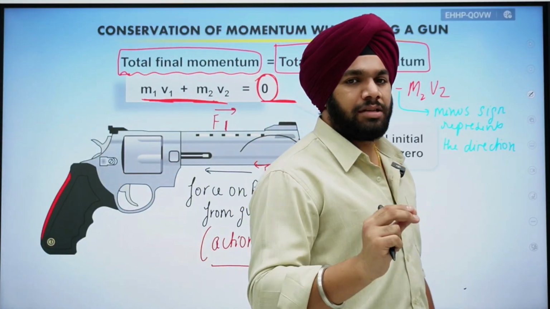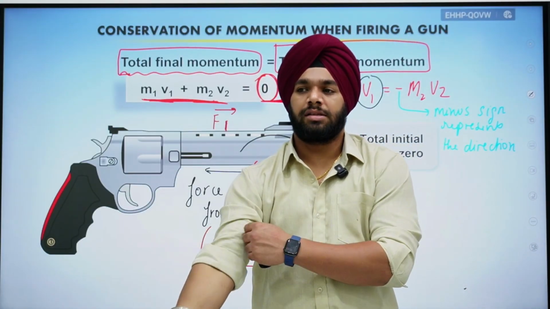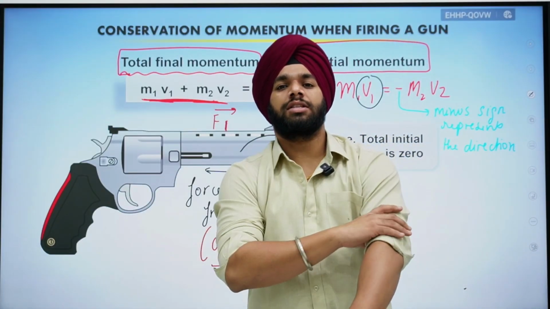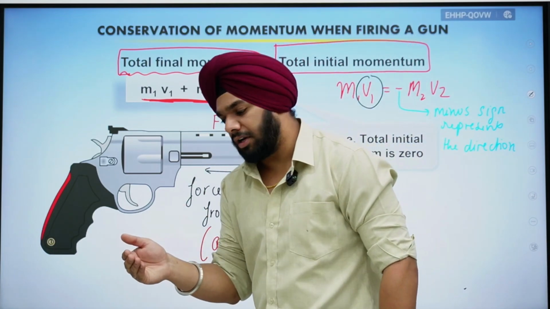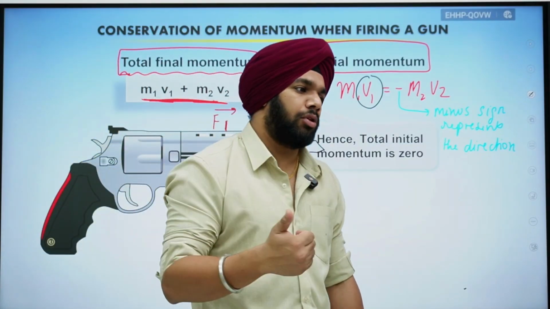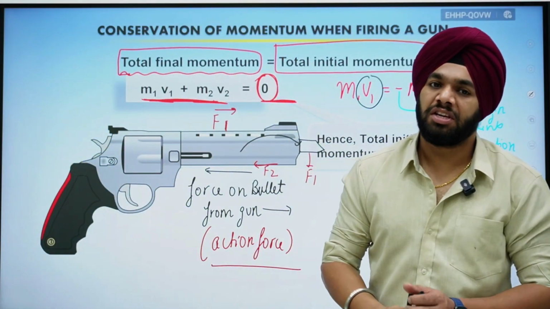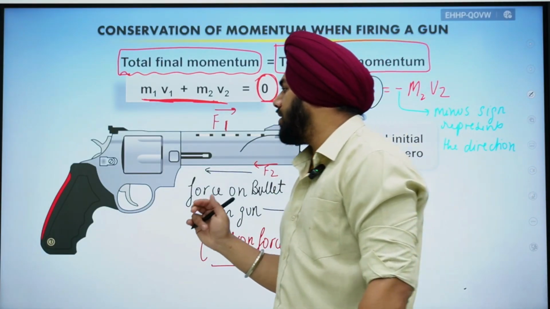So if anybody asks you what is the recoil velocity, and if you want to check whether this gun is good or not, then you can check for the recoil velocity in simple words. If the gun has more recoil velocity, then obviously you need to change the gun. If the gun has less recoil velocity, that means it is more stable. You getting my point? So here comes the question for recoil velocity.